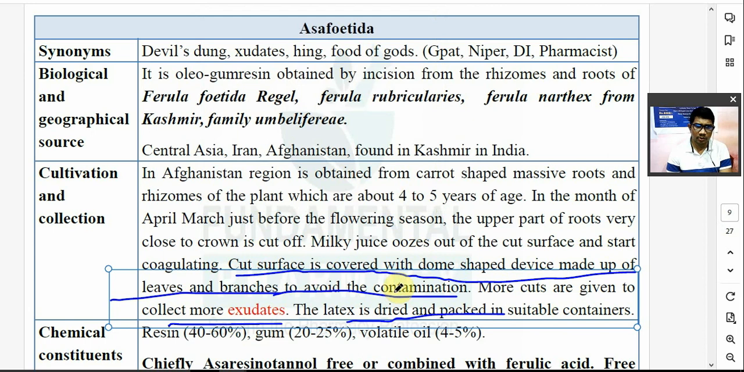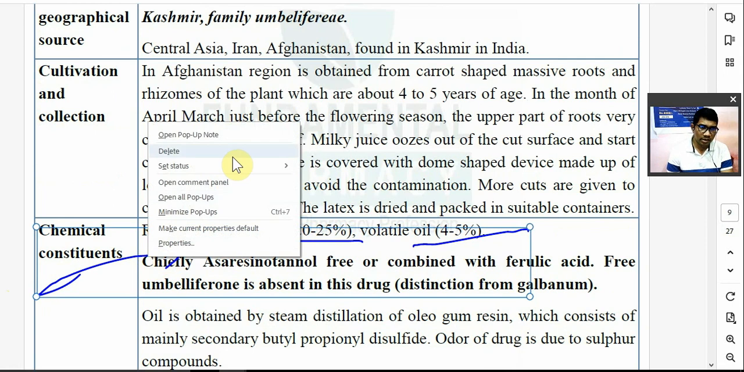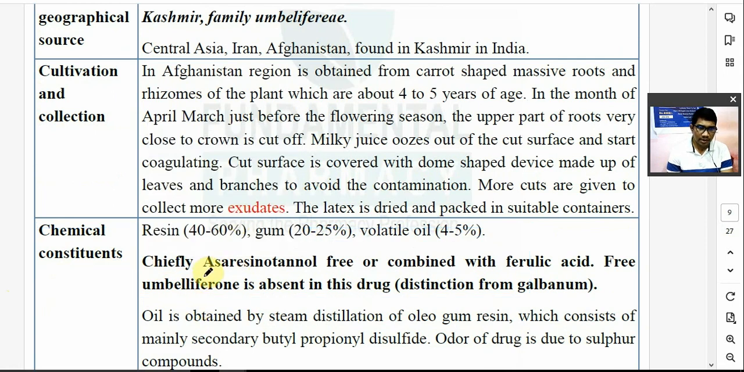Sometimes people also call it by another name. Now, the chemical constituents are again important. It consists of resin, 40 to 60% resin, then 20 to 25% gum, and 4 to 5% volatile oil. Chiefly it contains asa-resinotannol, either free or in combination with ferulic acid. They will ask you: ferulic acid is the active constituent of Ferula foetida, known as asafoetida. So asa-resinotannol is either free or in combination with ferulic acid.